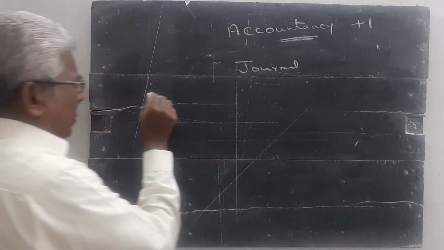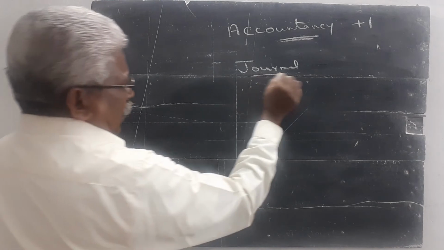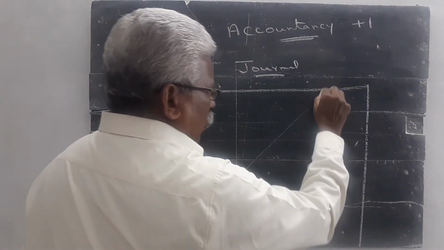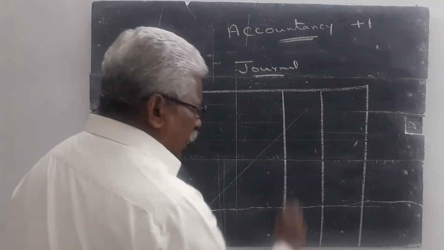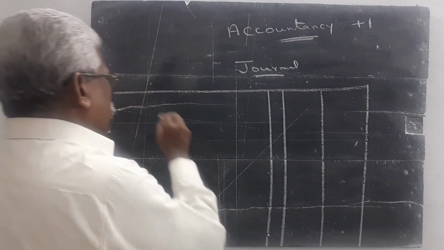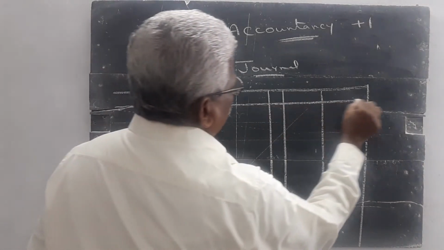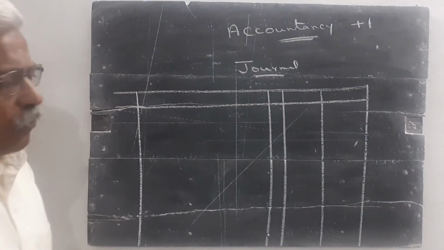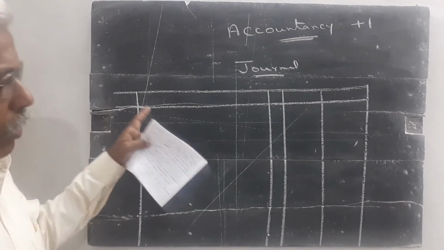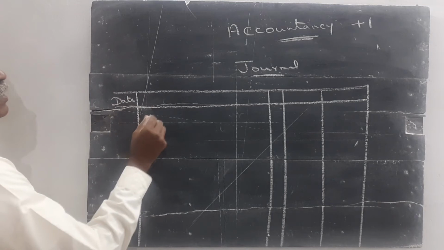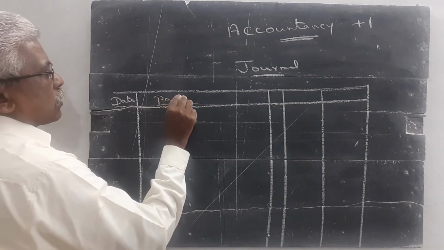Journal consists of 5 columns. What are the columns? First column is the date column. Second column is particulars.